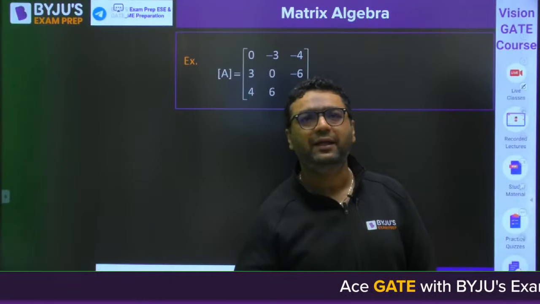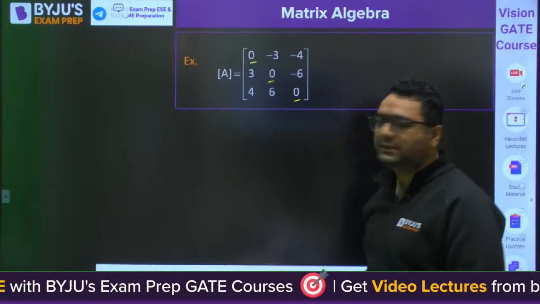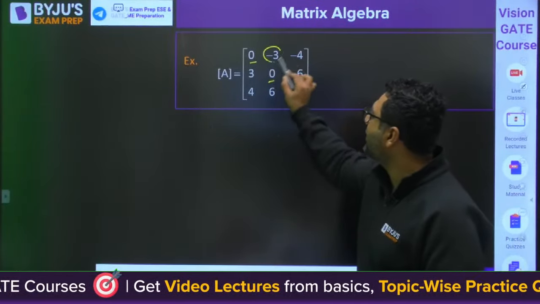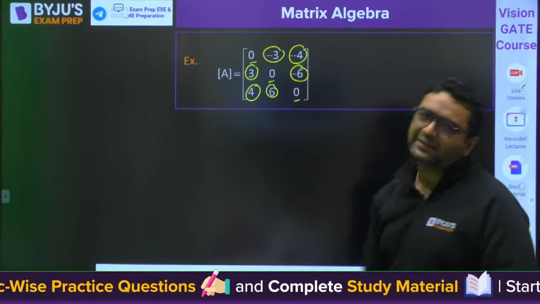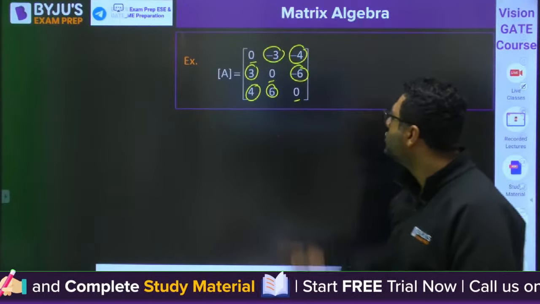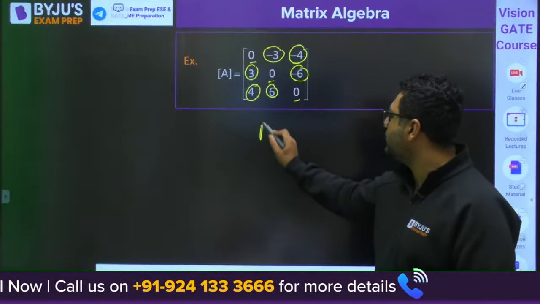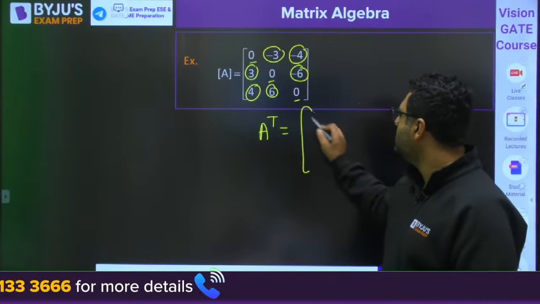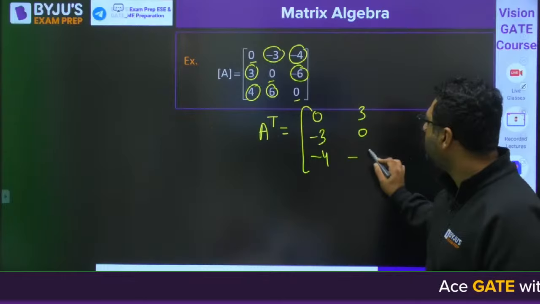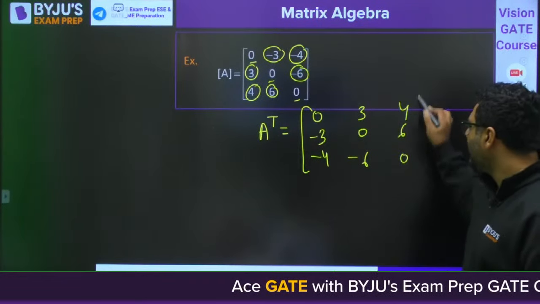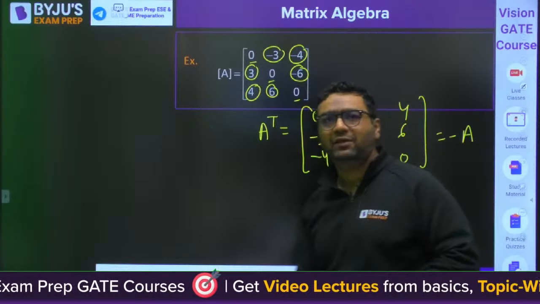This is one more case, my dear. This is a 3 cross 3 matrix. If you see, all the principal diagonal elements are 0. You can see this is minus 3, this is 3. This is minus 4, this is 4. This is minus 6, this is 6. Obviously, this will happen; then only it can be skew symmetric. So the summation of all elements is 0. If you see the A transpose, once again you will get 0, minus 3, minus 4, 3, 0, minus 6, 4, 6, 0. You can see this is once again nothing but minus A. So in every case, you can identify this.